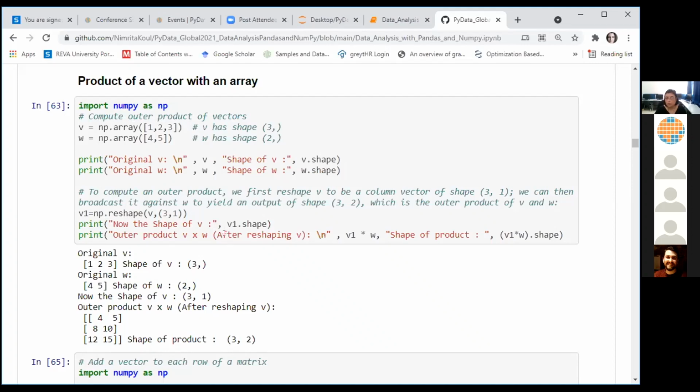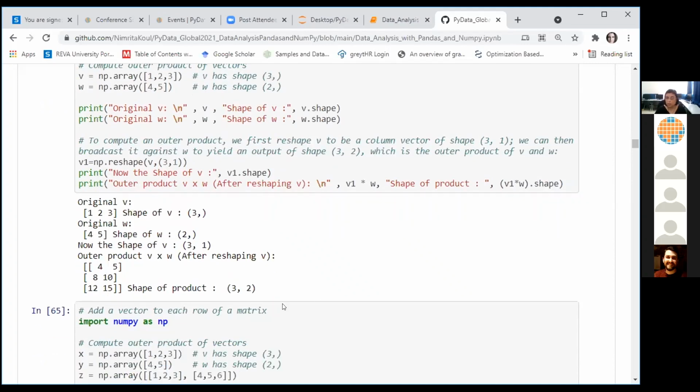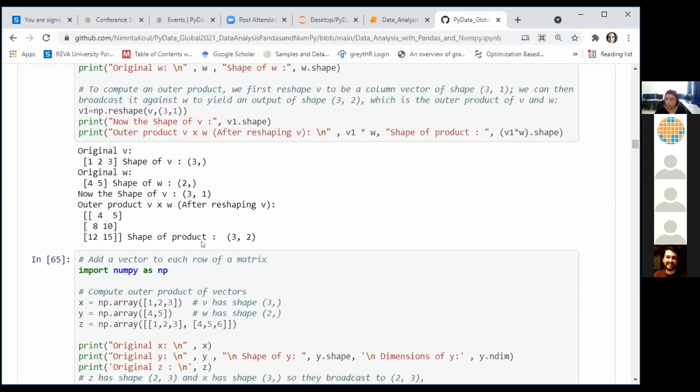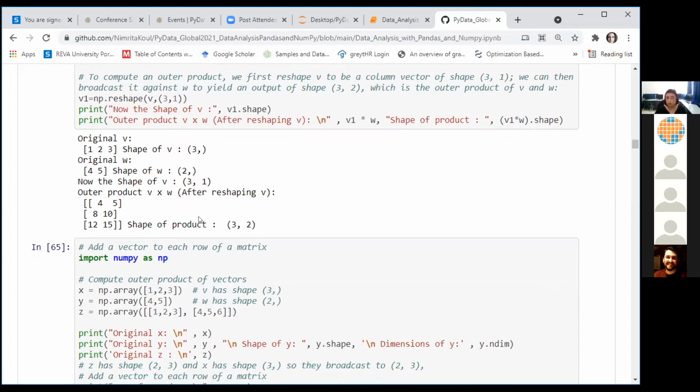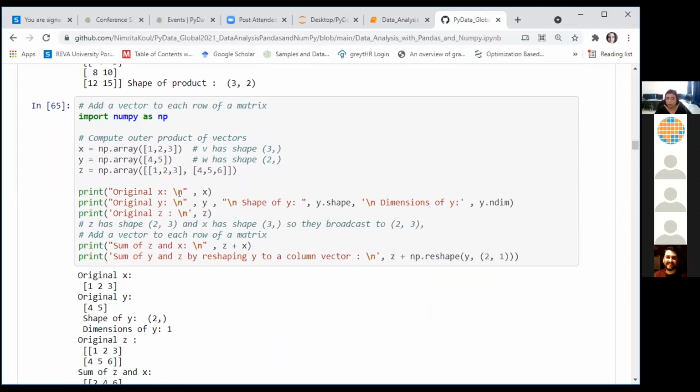After you have done the reshaping, you can also see that its shape has been changed into 3 cross 2. Make sure that your shapes are compatible. The sizes of your arrays are compatible before attempting the product. We are trying to add a vector to another array here. So we have x, y, and z. X and y are both flat vectors. Z is a 2-dimensional vector.